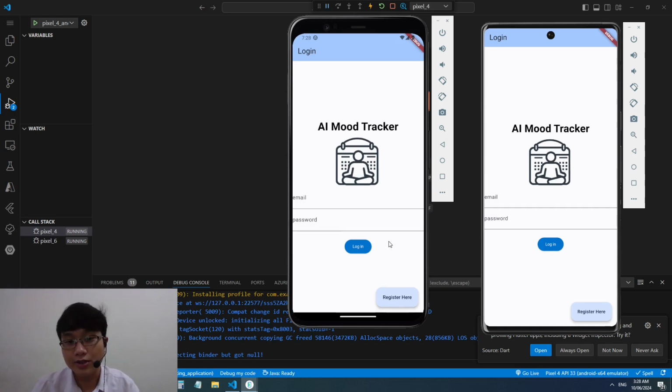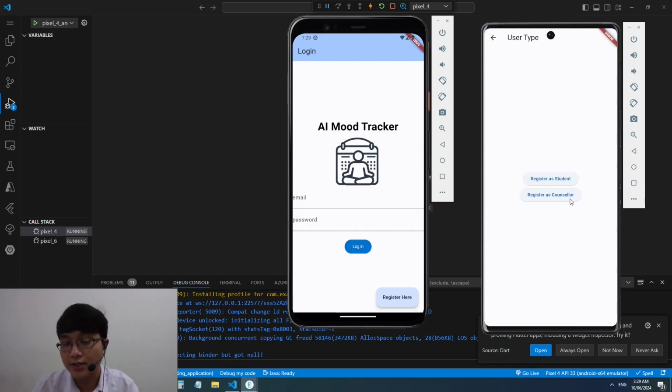To give a small introduction, it is an application that allows students and counselors to connect and allows students to create journal entries. An AI will be able to sense the emotions within these journal entries and inform the counselor of these emotions. Then, they will be able to communicate and work through those emotions to help the student perform better in university and also in life. The app also allows the user to reflect on their actions based on the emotions perceived by the AI. Without wasting any more time, I will be showing two devices, one representing the student and the other representing the counselor. I will be creating a counselor account on the right phone first.